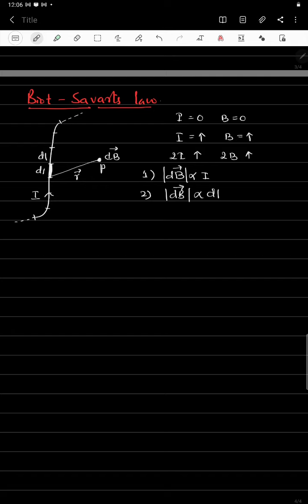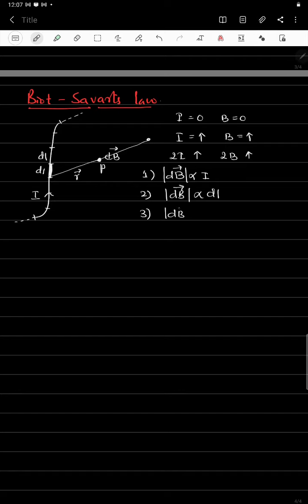Now we'll see the third parameter. If we increase the distance between the dl and the point where we are going to find the magnetic field, what will happen to the magnetic field? If I take the point at this farther position, the magnetic field decreases. Biot-Savart's law obeys the inverse square law.